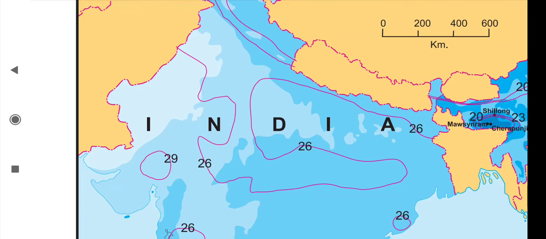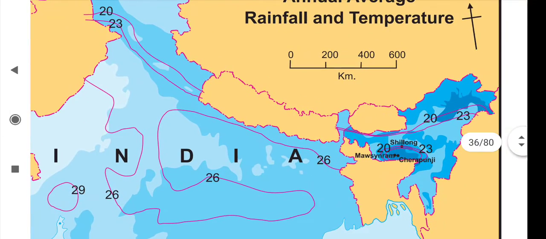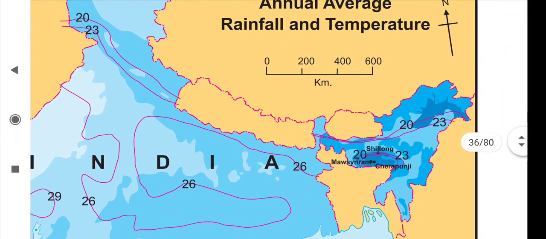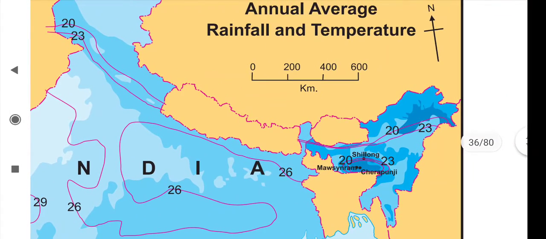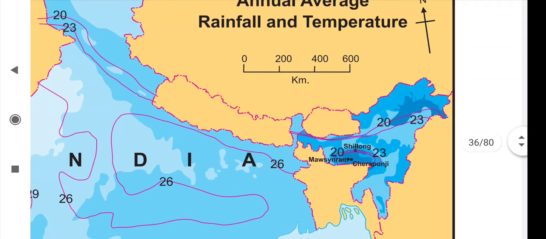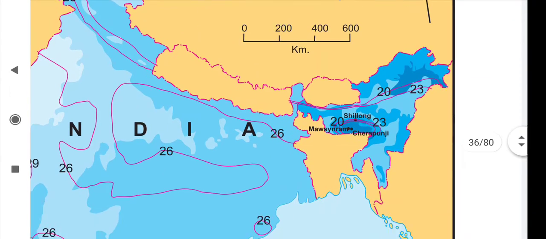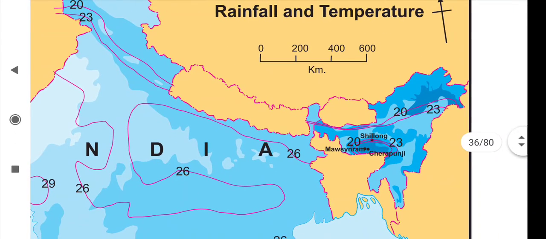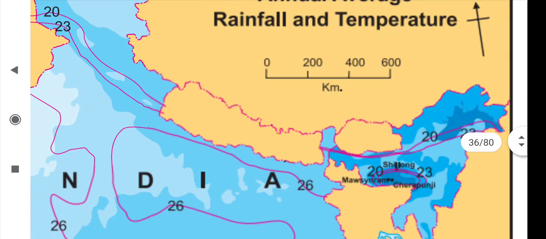Then later the winds move towards the Himalayas. Their moisture carrying capacity increases because the Himalaya is a cool place. Orographic rainfall occurs because of the natural obstruction of the Himalaya. In this Himalaya region, orographic rainfall occurs.